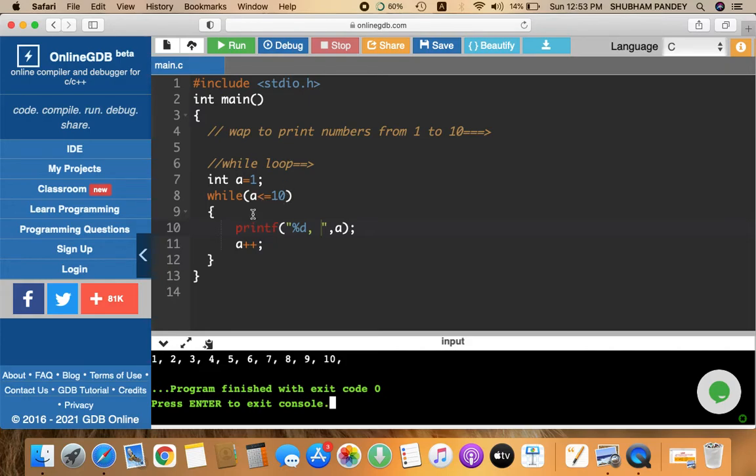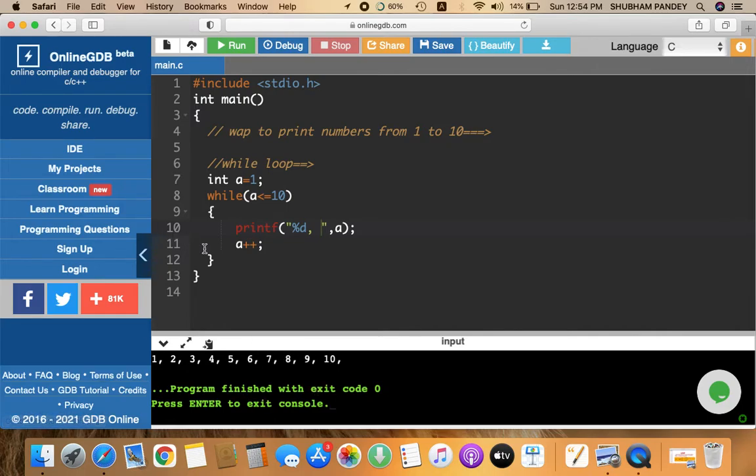Here it is true because I have mentioned less than or equal to 10. So 10 is less than or equal to 10 means the condition is still true. Okay, so it is going to print the statement again, the value of a. But now when the value of a is incremented to 11 and the compiler comes here and sees that 11 is less than or equal to 10, the condition is not satisfied. Hence it comes out of the loop and again nothing is written. Okay, so the curly brace is there, which means the main statement is closed. That's why the output is displayed to you.